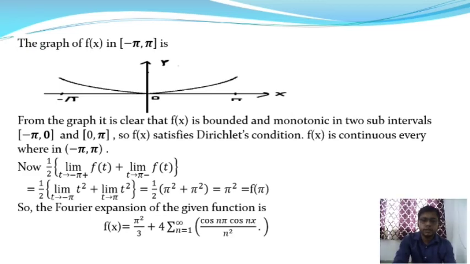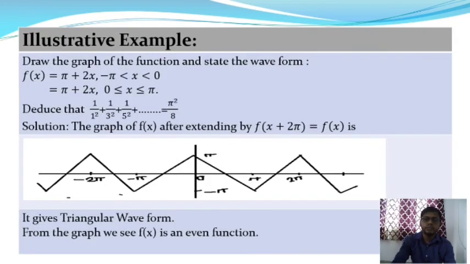After that we are going to take some more examples on Euler's formula. So here is the example. Draw the graph of the function and state the waveform. Here is the function f of x equal to pi plus 2x in the interval minus pi to 0, and pi minus 2x in the interval 0 to pi, and hence deduce that 1 by 1 square plus 1 by 3 square plus 1 by 5 square and so on up to infinity is equal to pi square by 8.